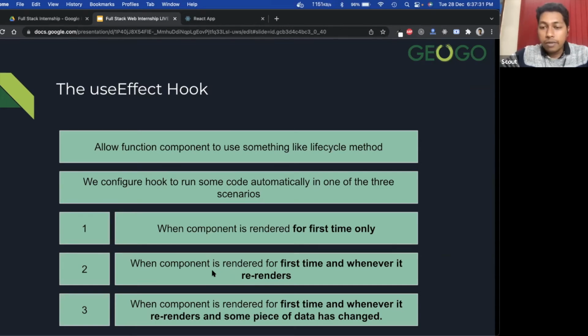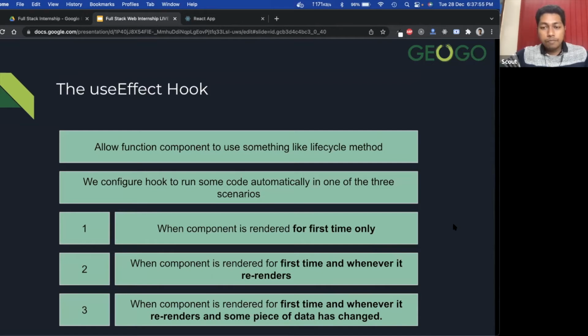Okay, so how that will happen, I will show you. And the third part is when the component will be re-rendered for the first time, and whenever it re-renders, when some specific piece of data is changed. So what are the three use cases? I will show you with a proper example.